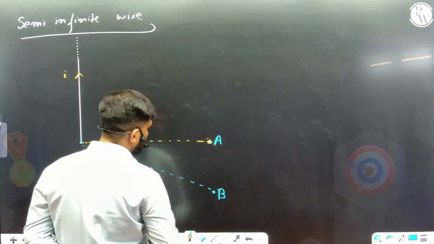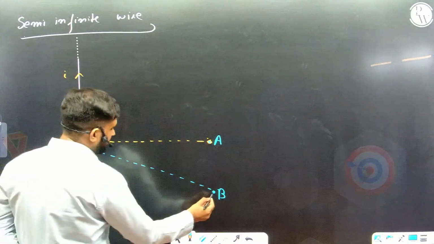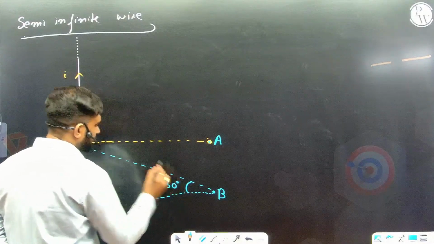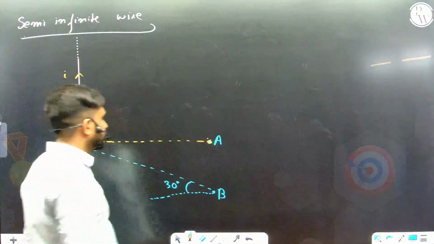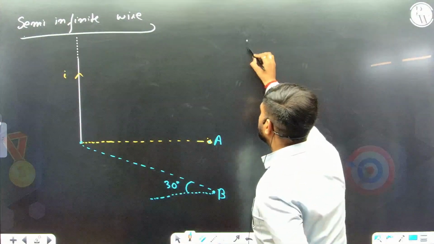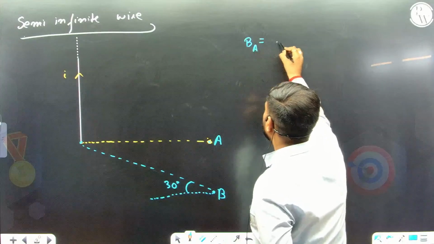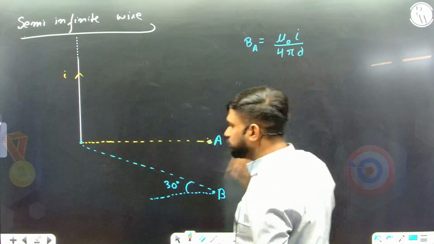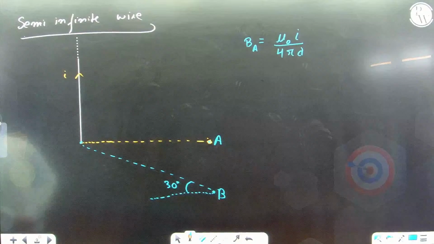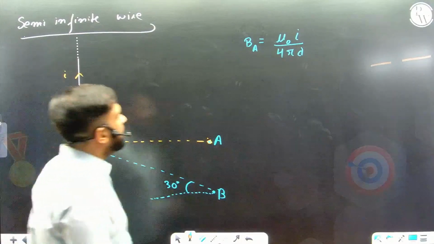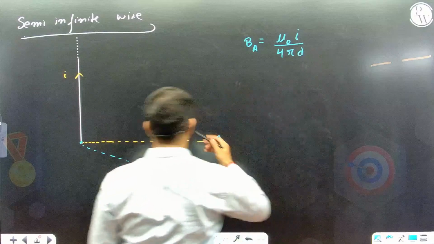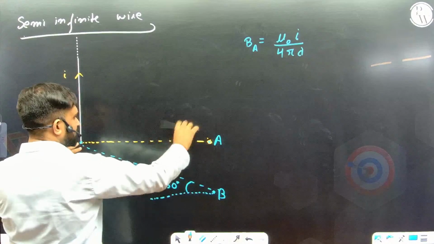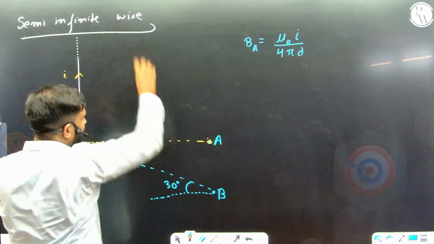Okay. The line joining the endpoint and B makes an angle of 30 degrees with the horizontal, like this. To find the magnetic field at A is quite easy. It will be mu naught I by 4 pi d, because one of the angles is 90 and the other angle is just 0. Look here: the line joining the endpoint makes 0 degrees with the horizontal, while the other end makes 90 degrees.